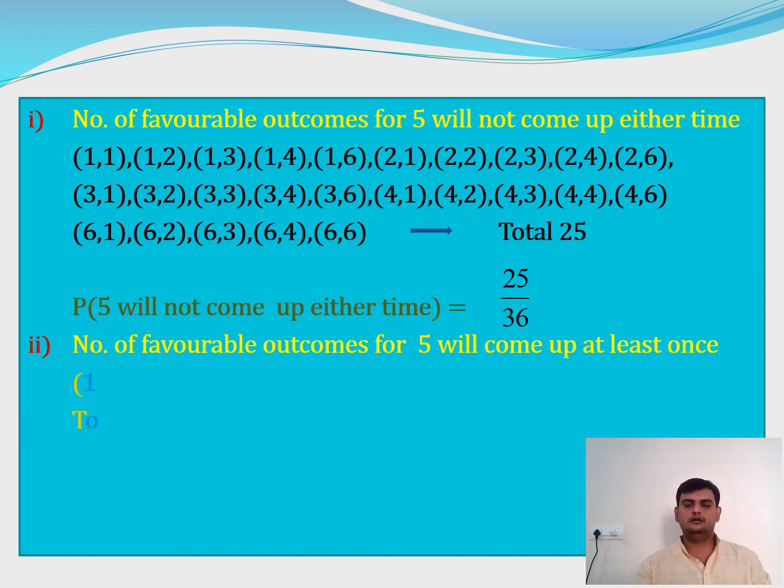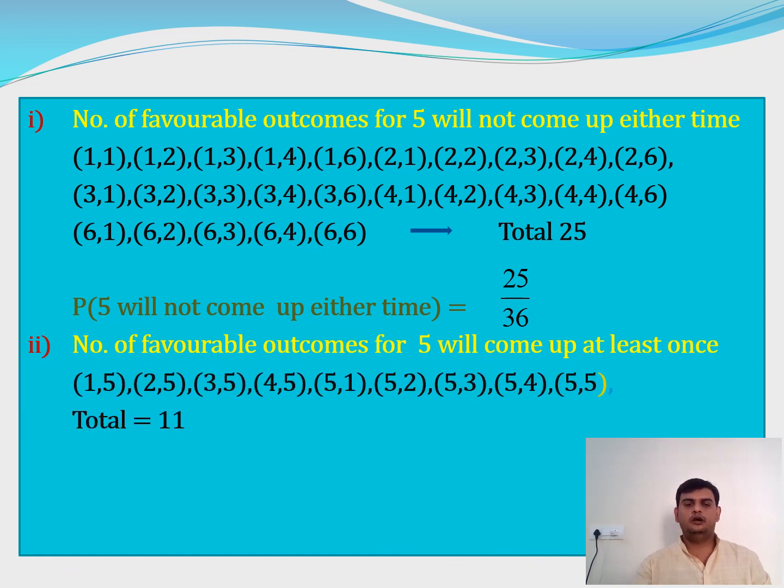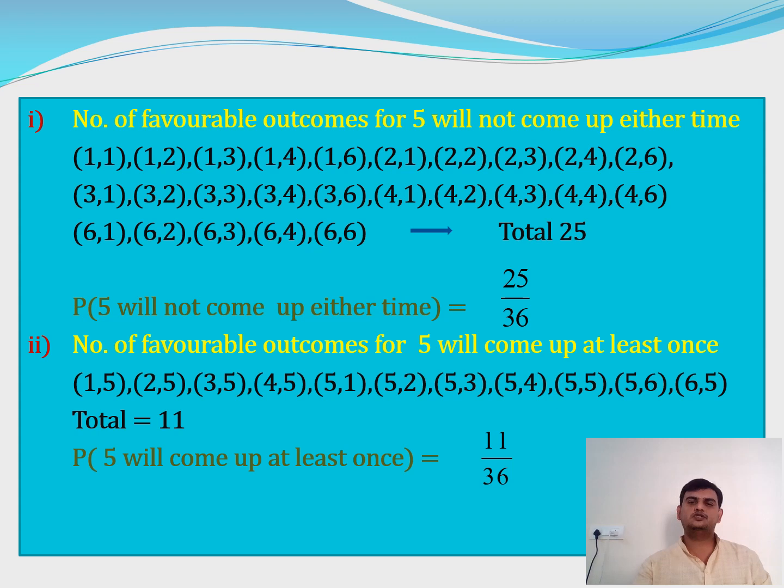Means not E. What do we have? 1 comma 5, 2 comma 5, 3 comma 5, 4 comma 5, 5 comma 1, 5 comma 2, 5 comma 3, 5 comma 4, 5 comma 5, 5 comma 6 and 6 comma 5. Total how many favorable outcomes are there? 11. Then what is our probability? 11 by 36. So 5 will not come up either time is 25 by 36. 5 will come up at least once means 11 by 36. This is about problem number 24.